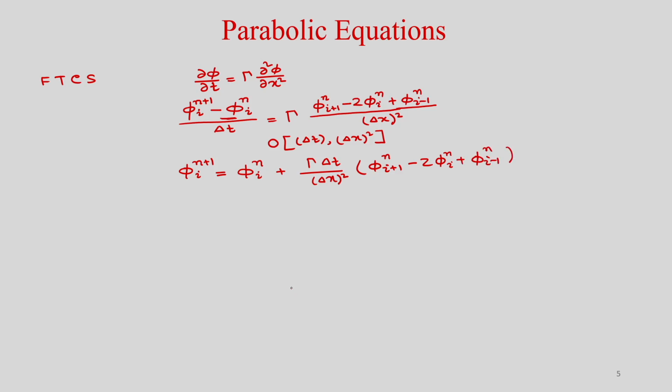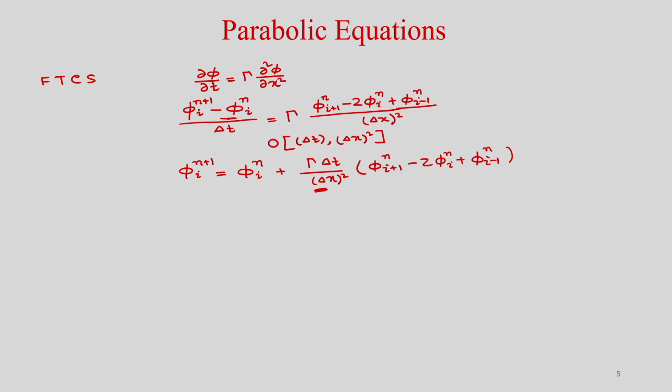You can see that on the right hand side all the dependent variables are at time level n, which are known. The only unknown is phi i n plus 1, at the current time level, and this value you have to find from the known values of phi at time level n.